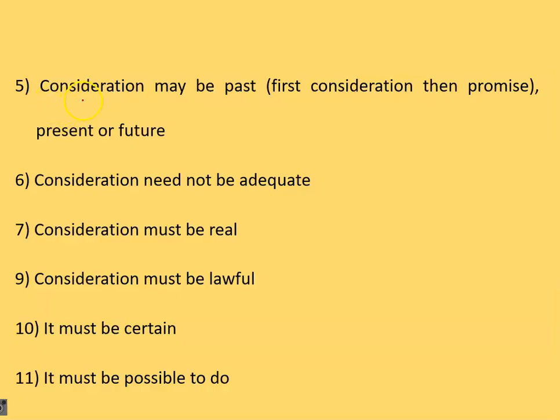Next one is that consideration may be past, it may be present, or it may be future consideration, right? So what is past consideration? Past consideration means the consideration has been exchanged first and then the promise has been made later on after that, right? So for example, we will take one example here, A and B. Suppose A has lost his mobile phone, right?